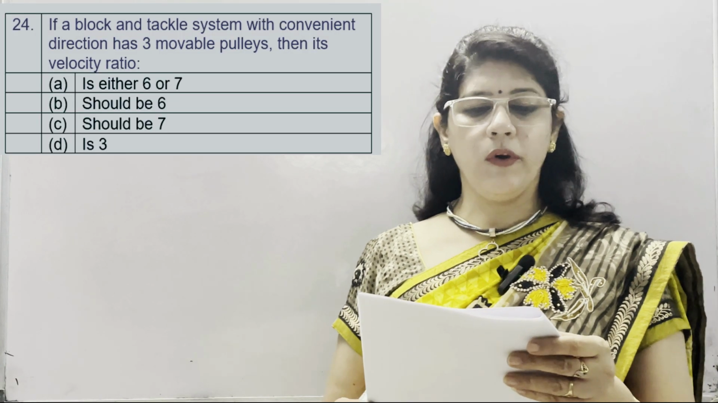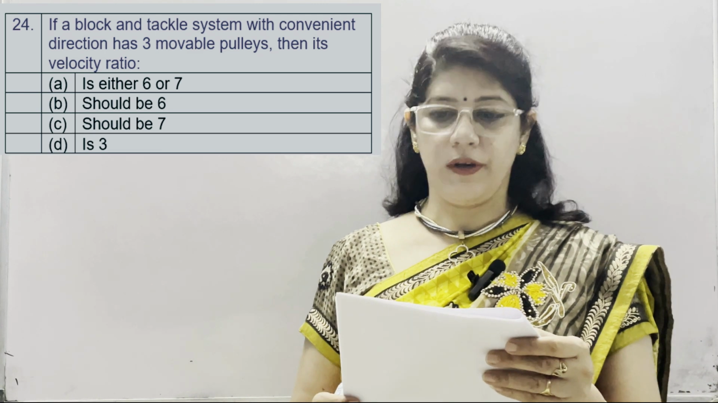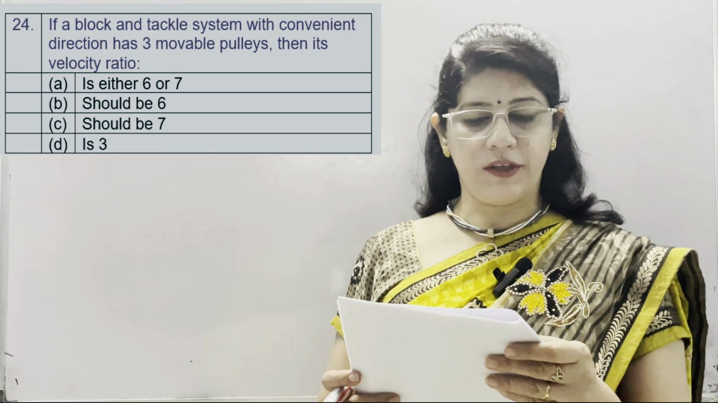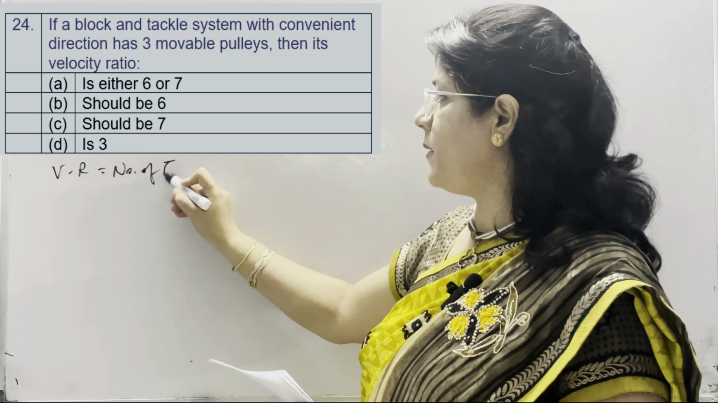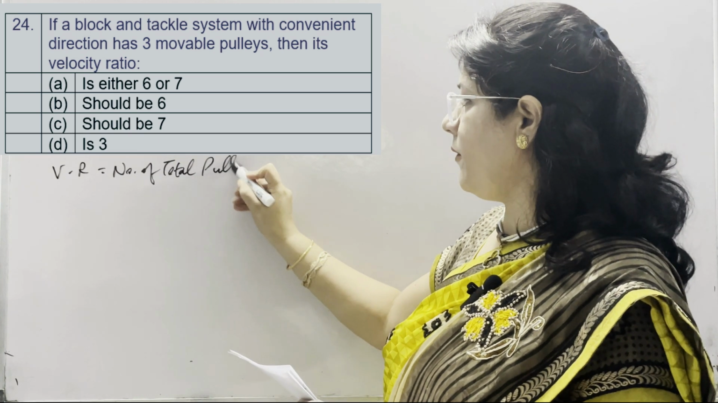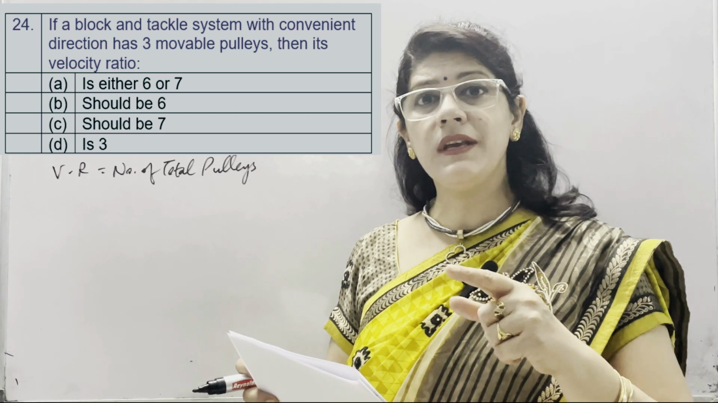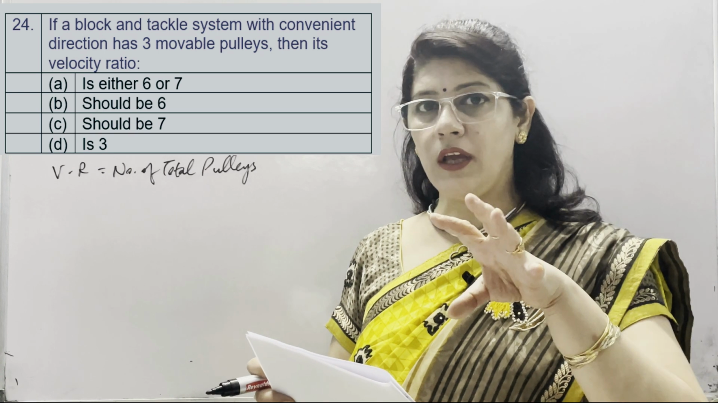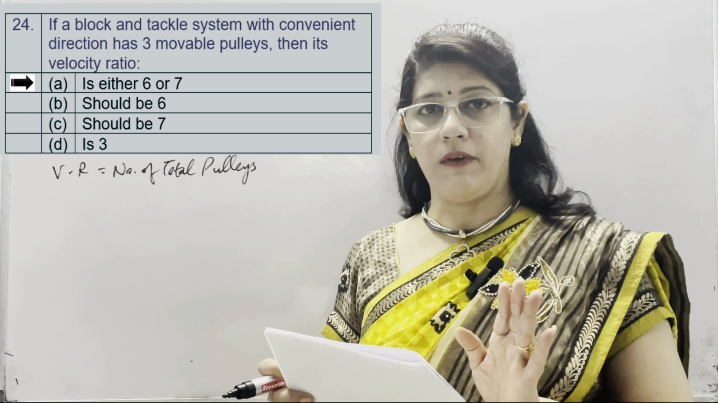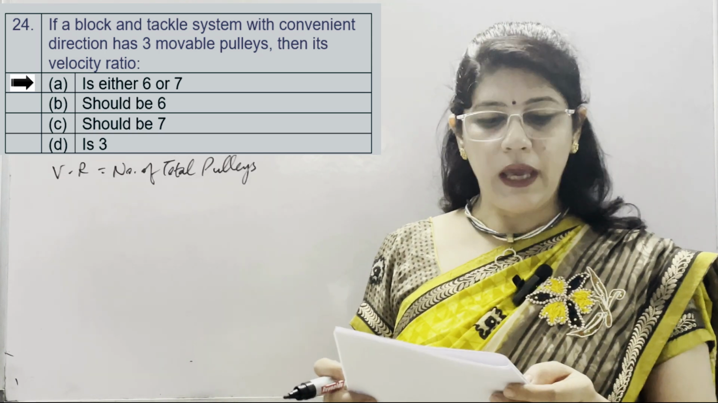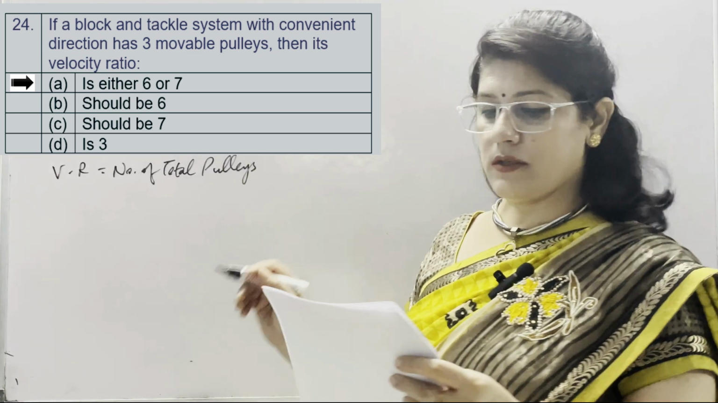Now question number 24, if a block and tackle system with convenient direction, it means effort applying in the downward direction, has 3 movable pulleys, then its velocity ratio. We know that velocity ratio is equal to the number of total pulleys used. It is given that there are 3 movable pulleys in the lower block. It means in the upper block it might have 3 or 4 pulleys. So correct option is either 6 or 7. VR is 6 or 7. Other options should be 6, should be 7 and 3. So correct is 6 or 7.